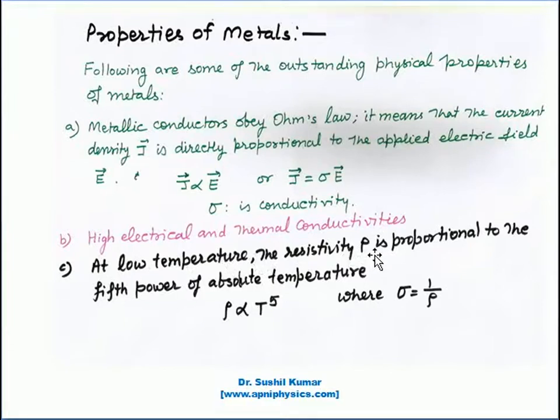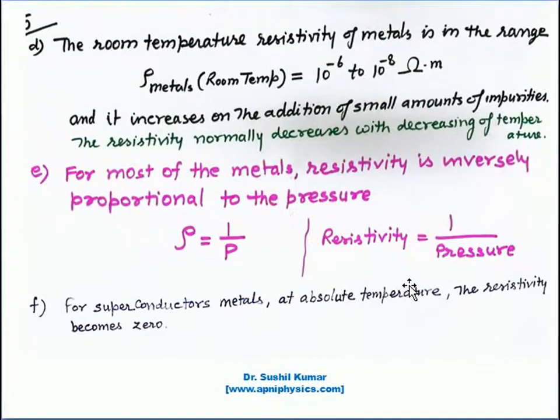Number 3, at low temperature the resistivity rho is proportional to the fifth power of absolute temperature. One knows that sigma is the conductivity and rho is the resistivity, both related by an inversely proportional relationship. So these were the three properties.